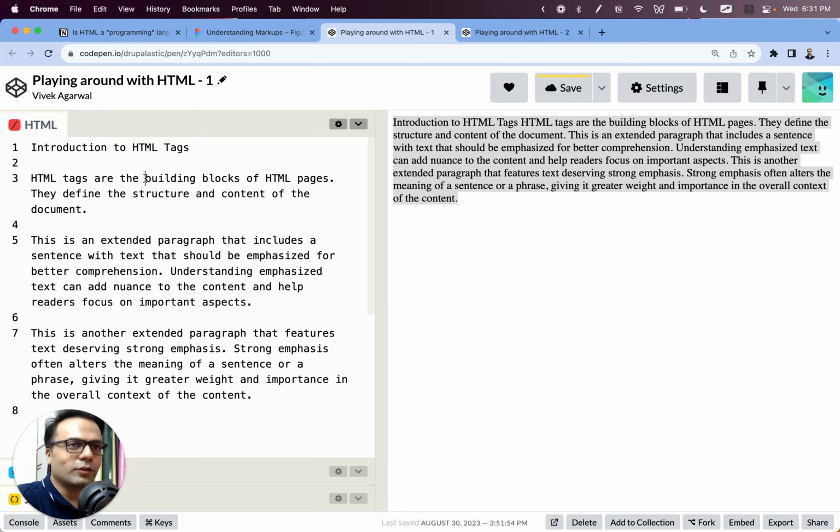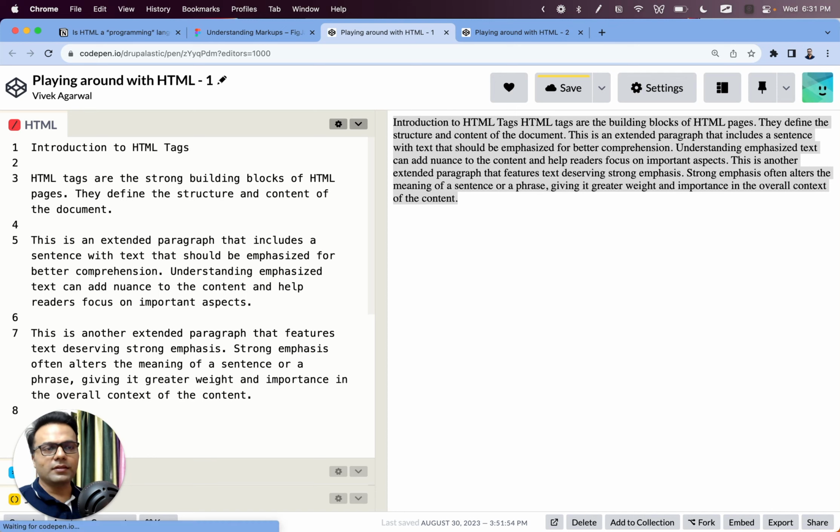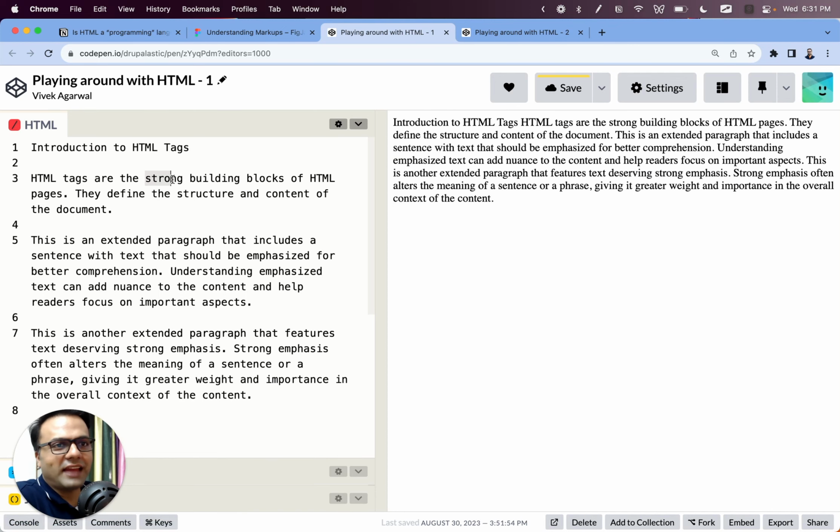The tag we use to make this piece of text strong is called the strong tag. So now, if I just type strong here, it is assumed to be like any other text. The browser does not understand if strong is a text or one of the tags.